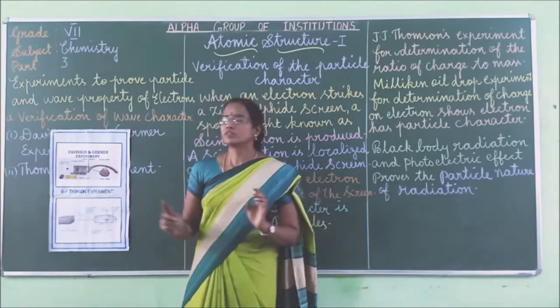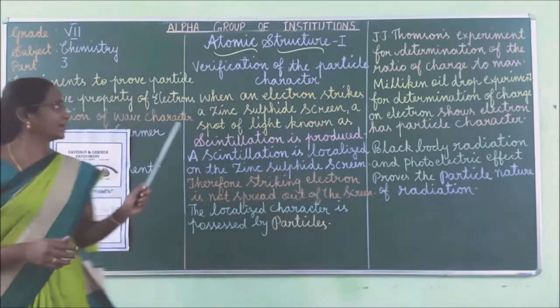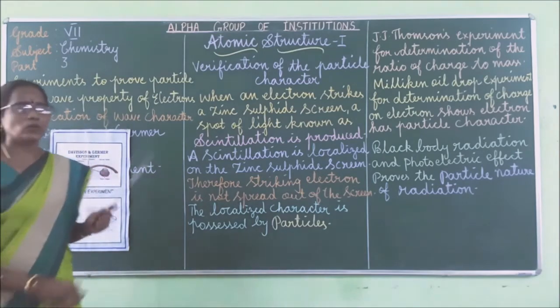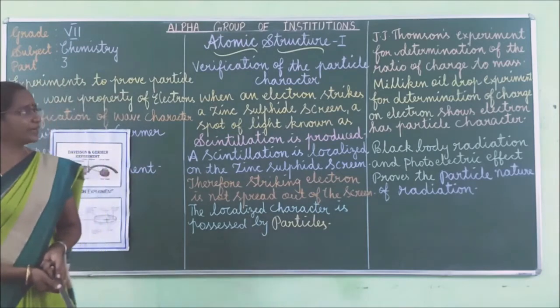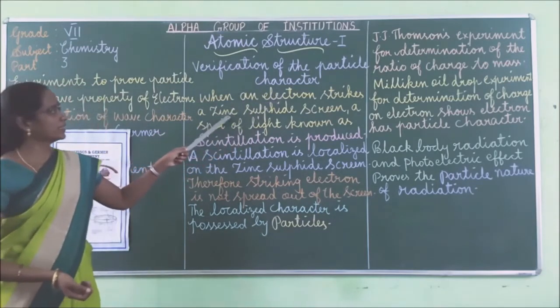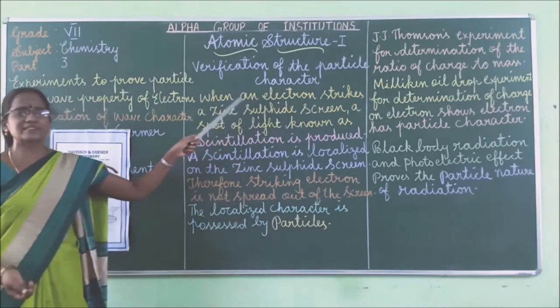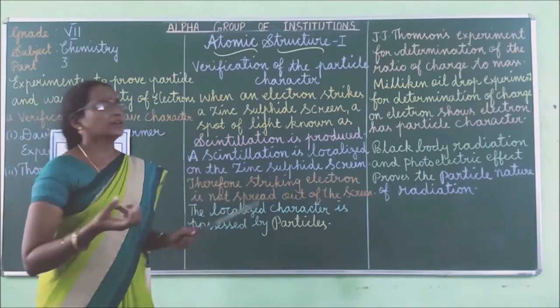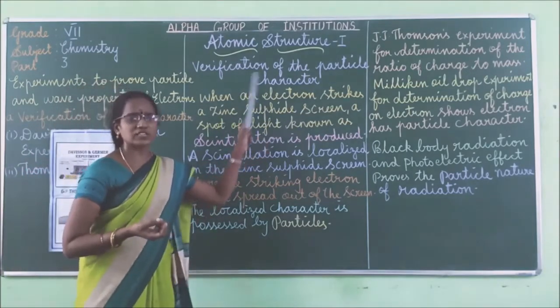Got it, children? So, what are the experiments? Two sets of experiments. One is verification of wave character, another is verification of particle nature. In wave character, one is the Davison and Germer experiment, second one is the G.P. Thomson experiment. Next, verification of particle character: we saw the zinc sulfide screen experiment. Zinc sulfide screen has a unique quality, that is why it is used in this experiment.